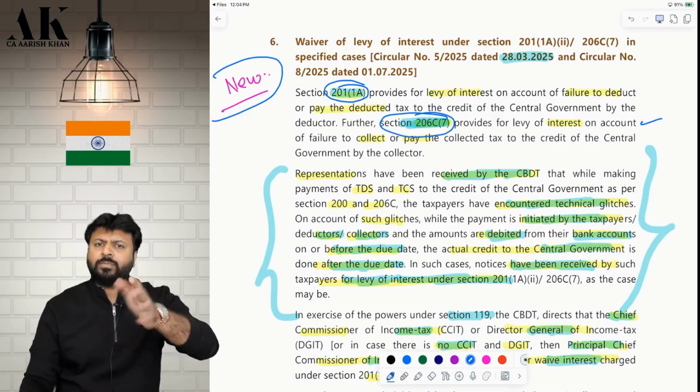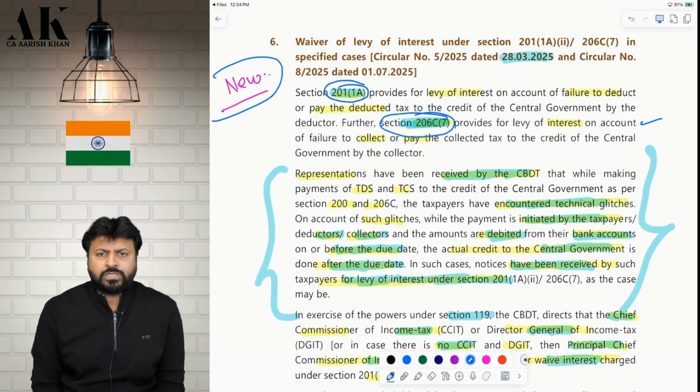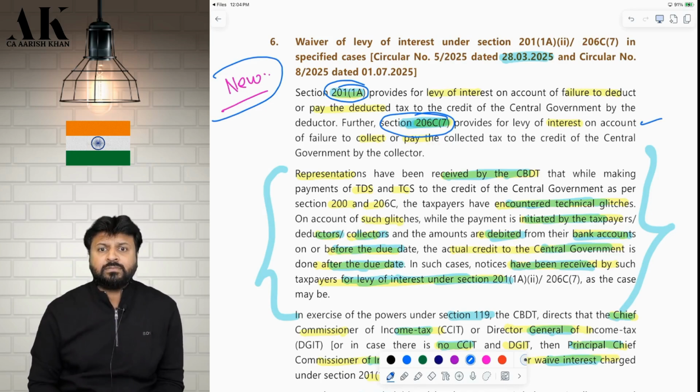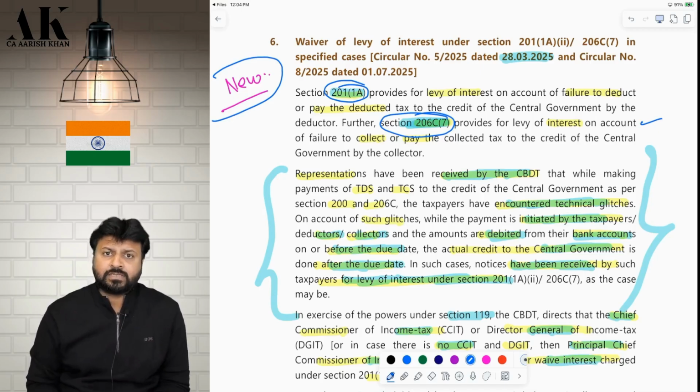Now, definitely the government can impose interest. There is nothing wrong in imposing interest if the assessee is not deducting the TDS on time or not paying the TDS on time. There is nothing wrong in that. There is nothing wrong if the assessee is not collecting the TCS on time and not paying the TCS on time. You can definitely impose interest on the assessee. But there were some genuine issues faced by the assessee.